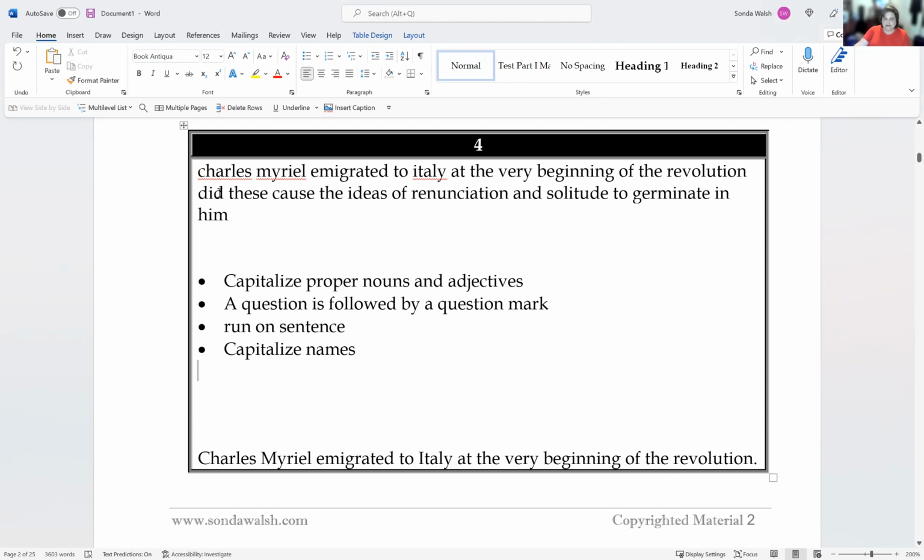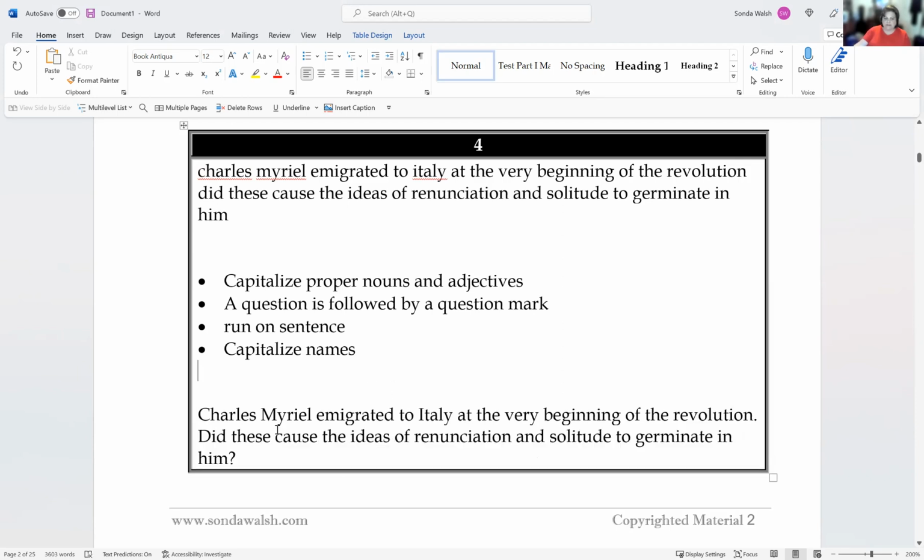Now this second sentence, we can tell it begins with a verb that asks a question. So we need to capitalize. First one, I need to capitalize that, put a period because that's 2 sentences, capitalize the D for did, and put a question mark. This is what we call a run-on sentence. So I'll show you right quick how to identify a run-on sentence.